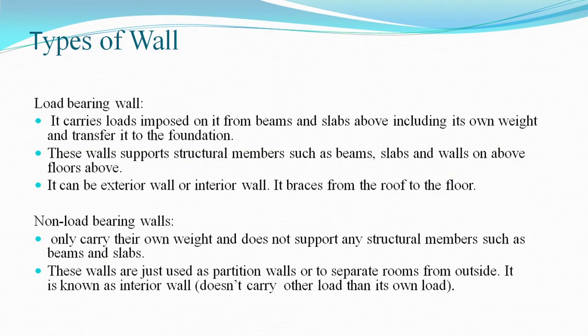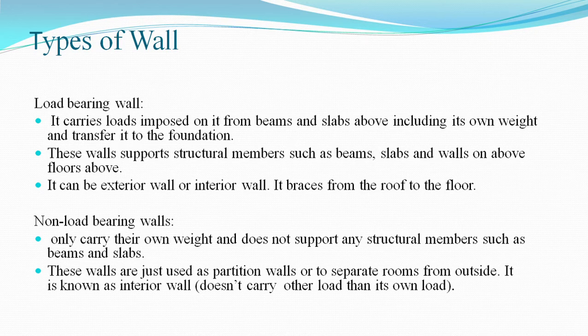Next, I am going to explain about types of wall. There are two types of wall. One is load bearing wall and the second one is non-load bearing wall. Load bearing walls carry the load, their own weight, and also loads from beams and slabs. It carries loads imposed on it from beams and slabs above, including its own weight, and then it will be transferred to the foundation.